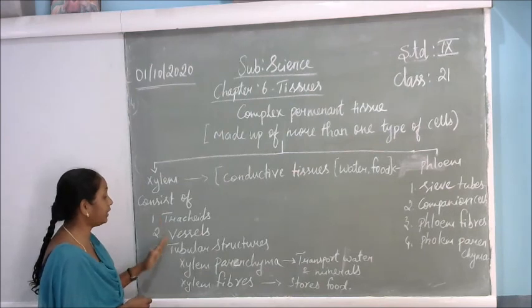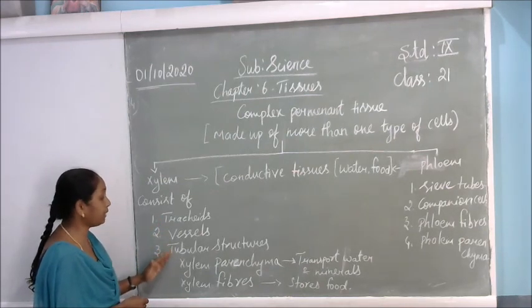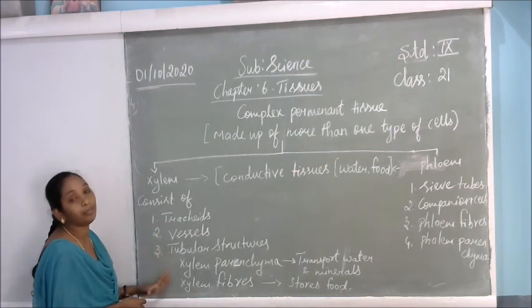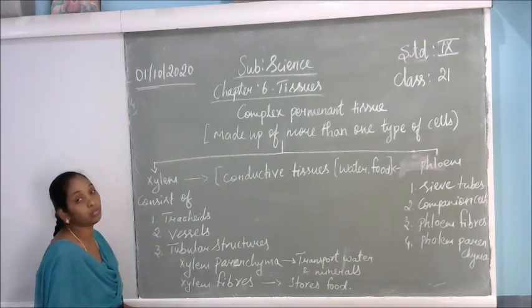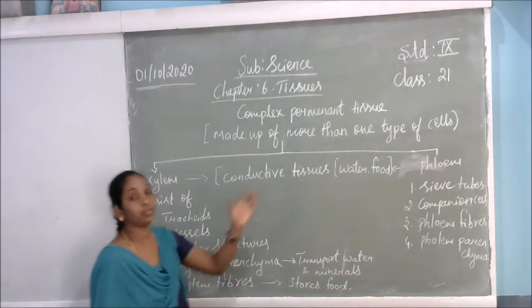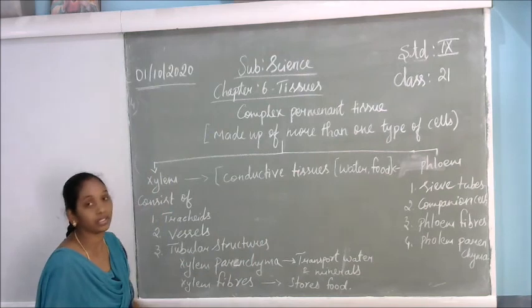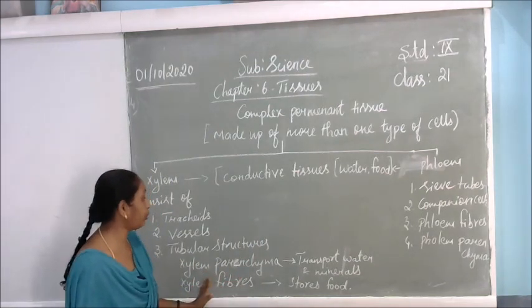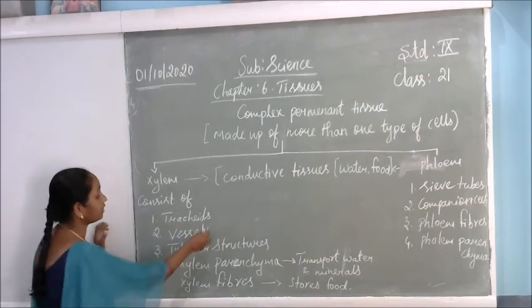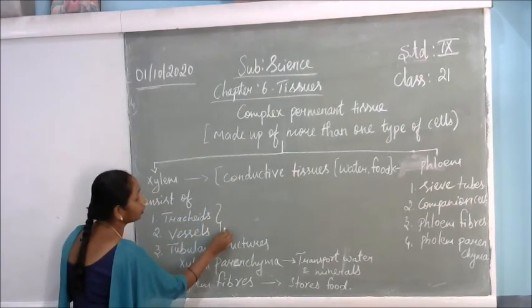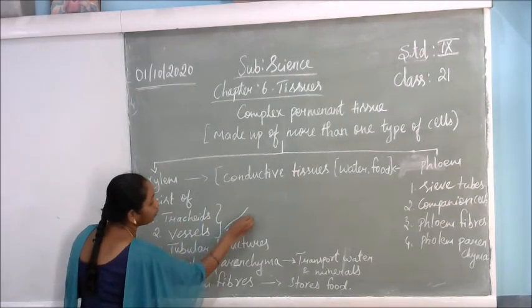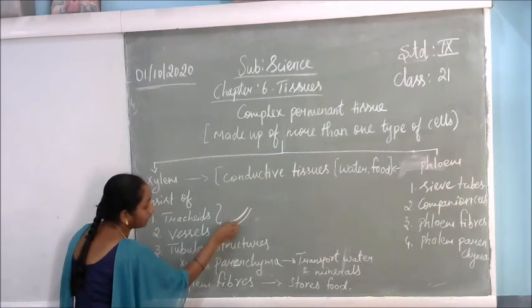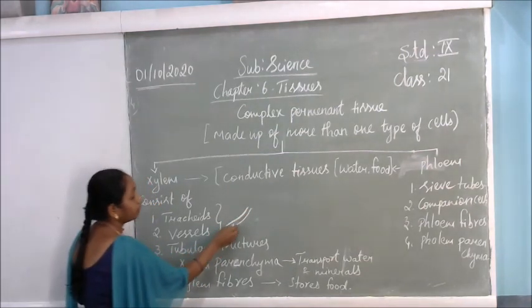Each of the tracheids, vessels and tubular structures is very helpful to absorb the water and send it to the other parts of the plant. Here the tracheids and the vessels are like tubes. Whatever water and minerals are absorbed by the roots go through this way.